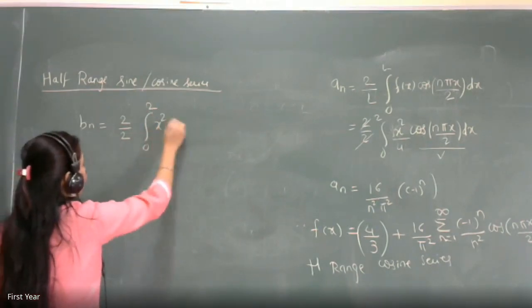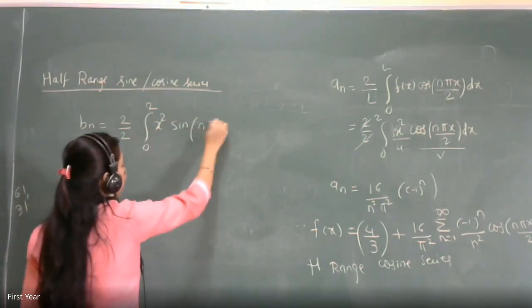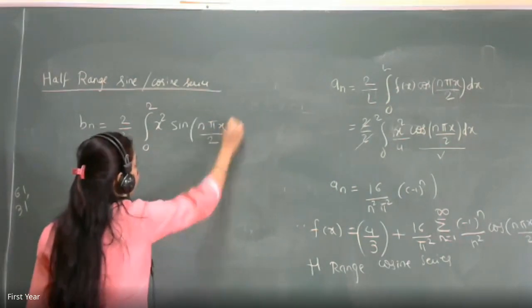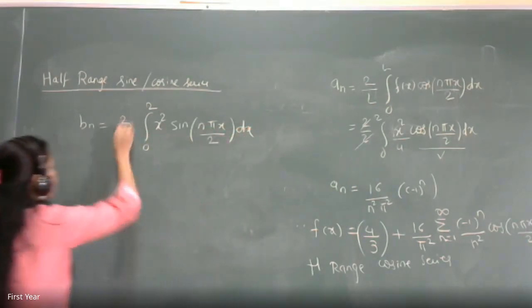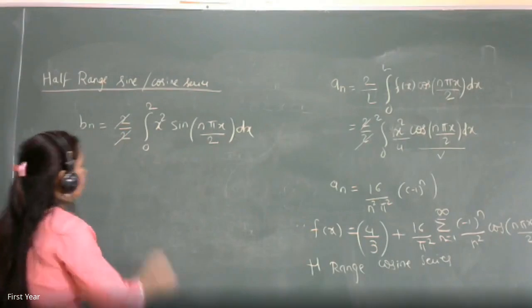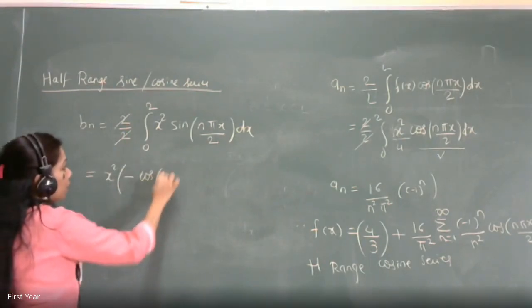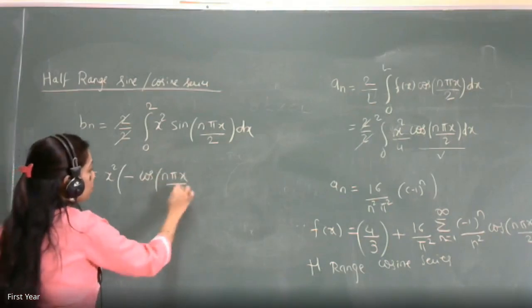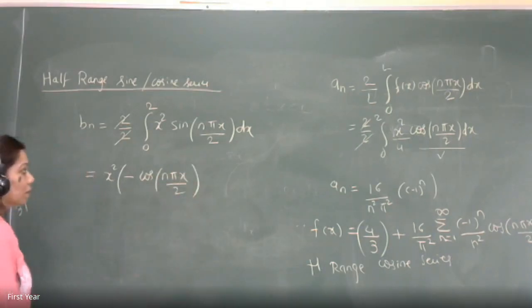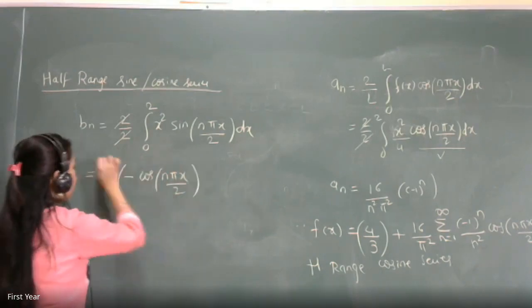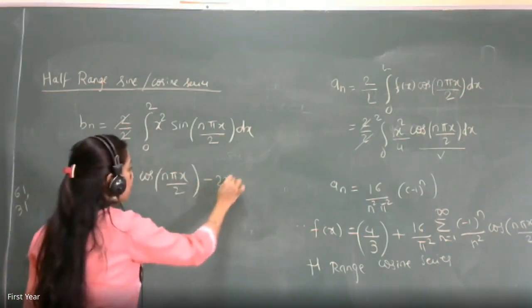F of x is x square sine of n pi x by 2 dx. So this 2 and 2 gets cancelled. And this is going to be x square into minus cos of n pi x by 2. This is the first term. Then minus 2x.